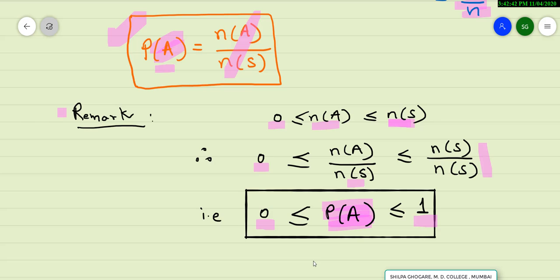So with this remark, we stop here in this particular video, that is probability part 2. Now in part 3, we will see some illustrative examples.